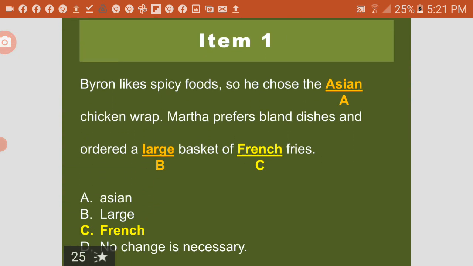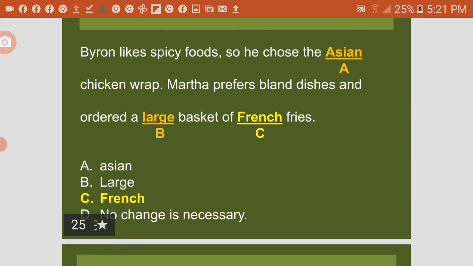Item 1. Byron likes spicy foods, so he chose Asian chicken wrap. Martha prefers bland dishes and ordered a large basket of French fries. Okay, so notice the underlined words. Asian, that's correct. Large, that's correct. French, that's correct. So what is the answer? Letter C. They're all correct. It could also be no change is necessary. Okay, so the answer is French. Letter F in the French should be capitalized.